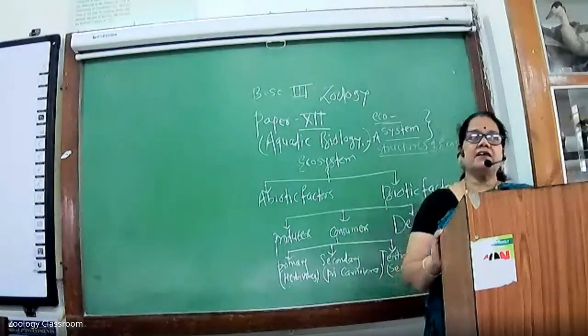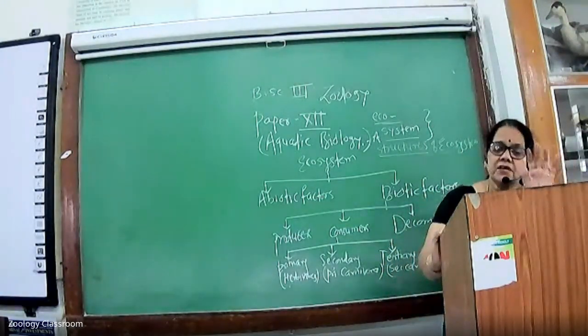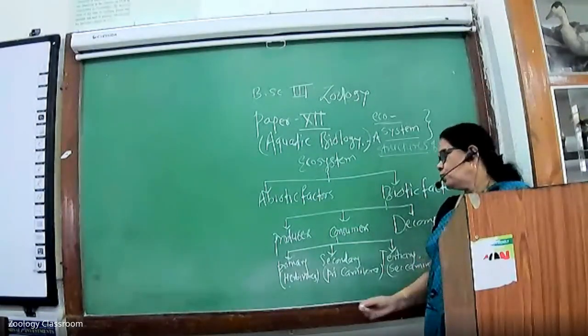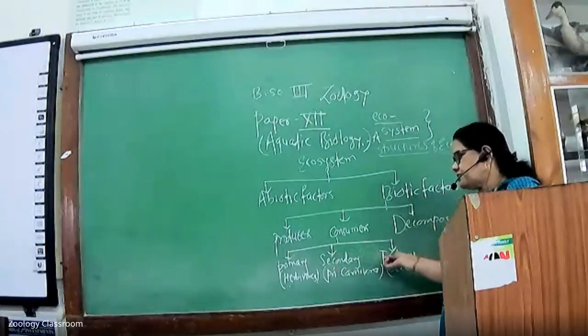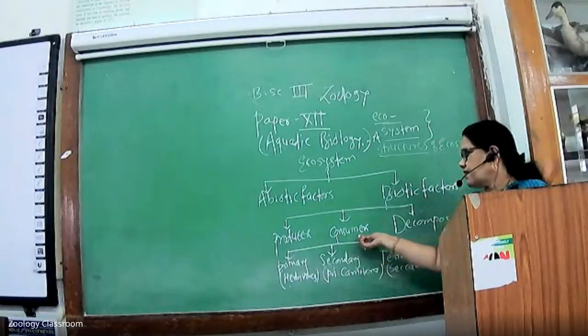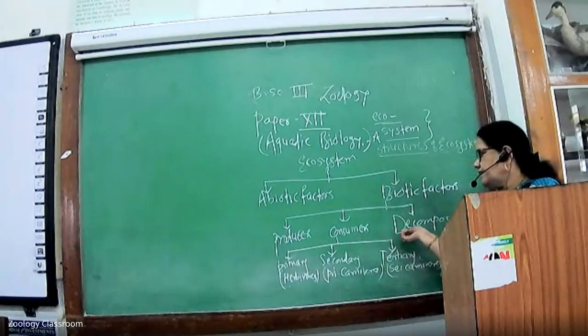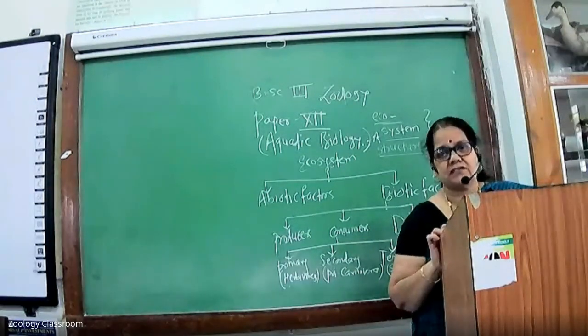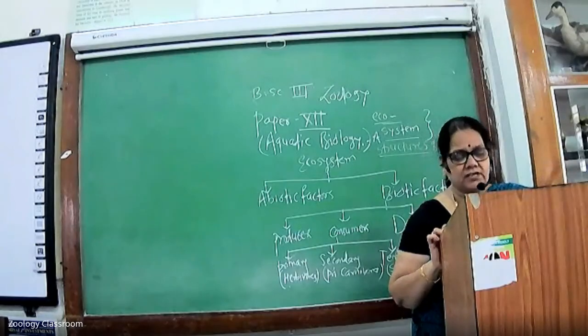The biotic factors of the ecosystem are classified into three types. The first is the producers, second is the consumers, and the third is the decomposers, another word for which is the reducers.